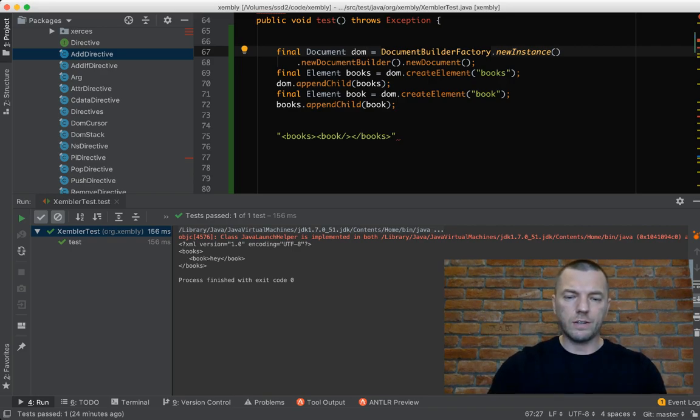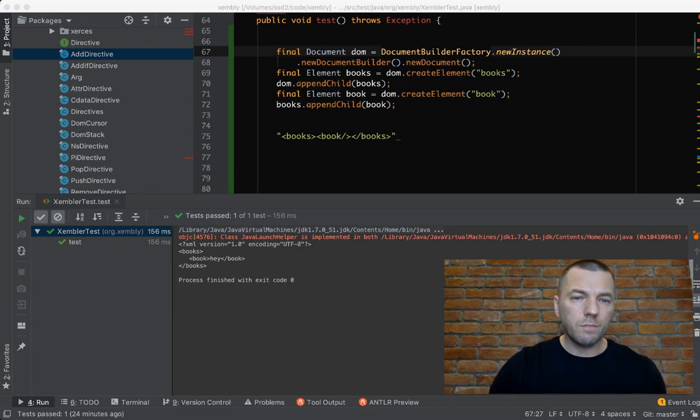Let me check right now. I'm Googling XML manipulation in Java libraries. There are XML library support in Java. Let me check what we know about that.